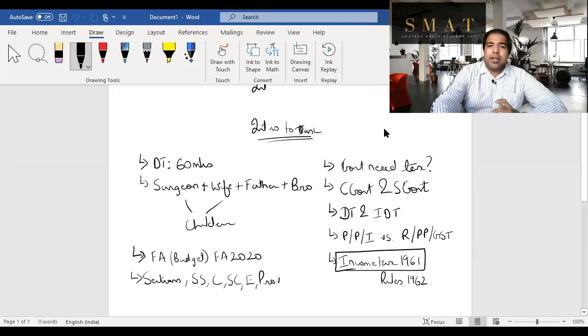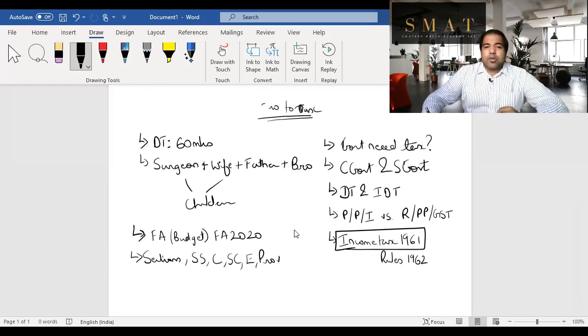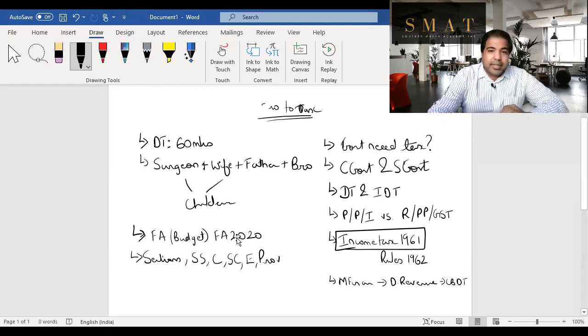So who at the government level levies these taxes, guys? First of all, there is a Ministry of Finance. Nirmala Sitharaman heads it. Under that ministry, there is a Department of Revenue. Revenue basically means the one who collects the tax. Under that, there is the CBDT, the Central Board of Direct Taxes. I'm only talking about the things that are relevant from the DT perspective.